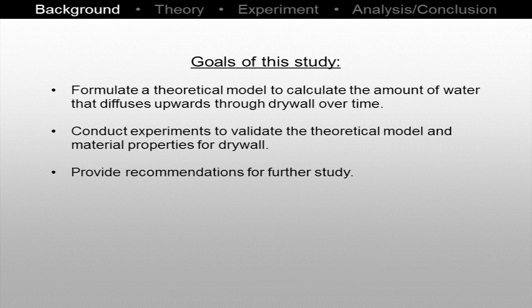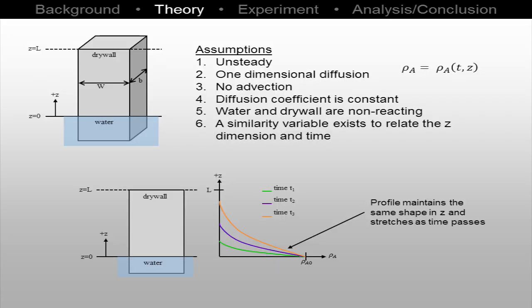The goals of the study are to formulate theoretical models for the rate of diffusion of water through drywall and to conduct experiments to validate the theoretical models and provide recommendations for future studies. The assumptions for the theoretical model include unsteady one-dimensional molecular diffusion. There is no advection or chemical reaction. It is assumed that a similarity variable exists to relate the z and t variables.